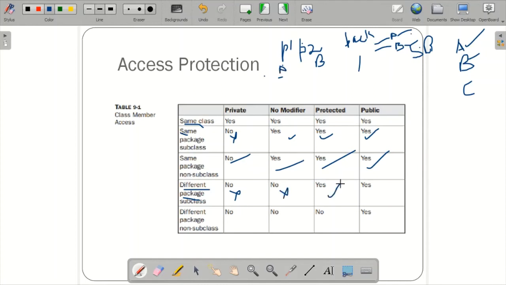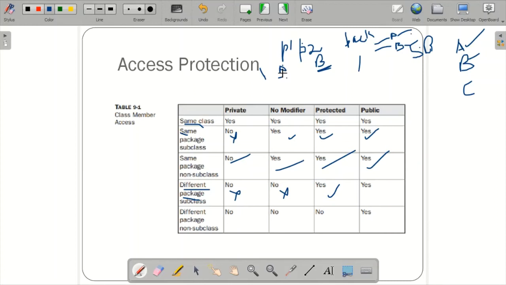Protected works. Why does protected work? Because it is a subclass. B is a subclass which extends A, that means it inherits the properties of A. If you mention the data members of class A as protected, it will allow you to inherit the properties of A within that particular restriction.